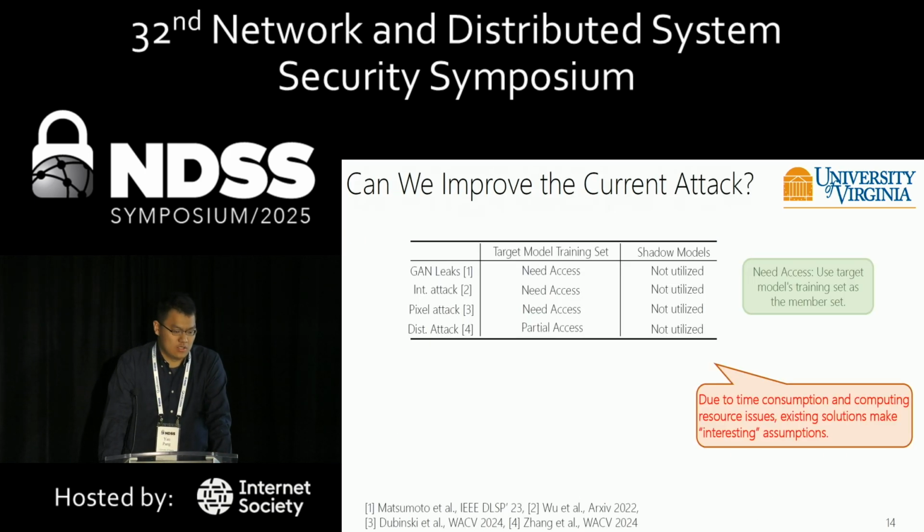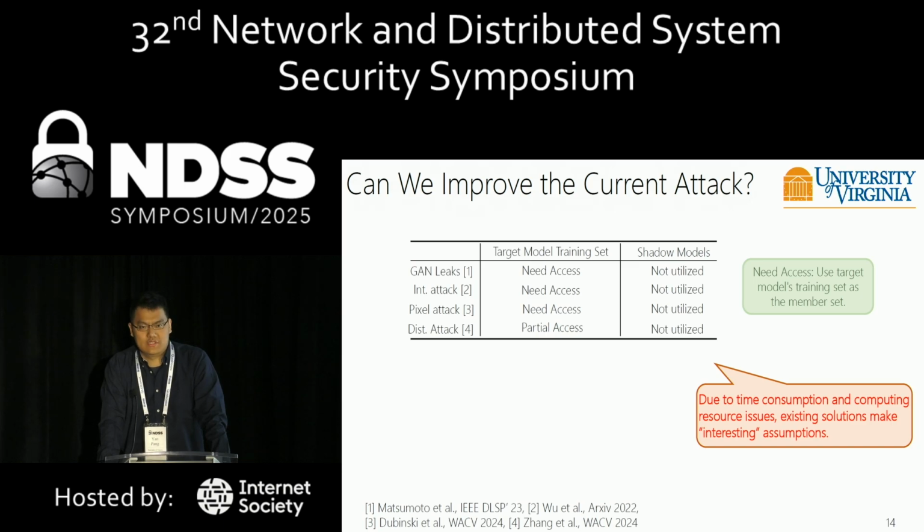In our work, we want to improve this attack. So firstly, we rethink the threat model settings of the previous attacks. In some papers, they said that due to time-consuming and computing resource limitations, they directly use the target model's training set as the member set.